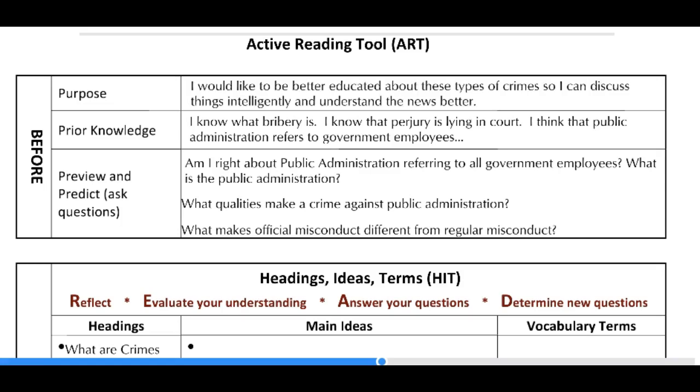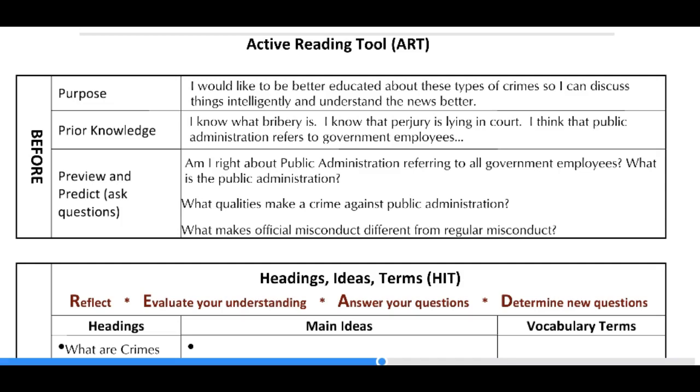Now I have a purpose. More than just my criminal justice instructor telling me to read this, I really would like to be better educated about these types of crimes so I can discuss things intelligently and understand the news better. Now I have a real reason, besides someone made me do it. I have a real reason to read it.